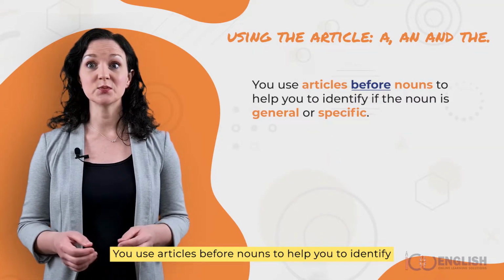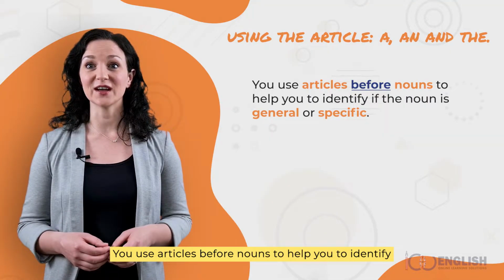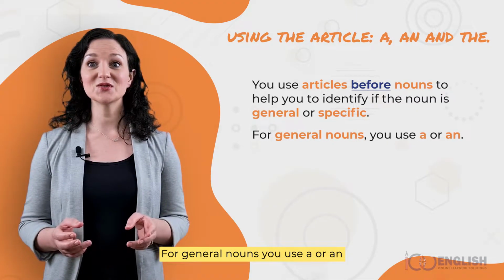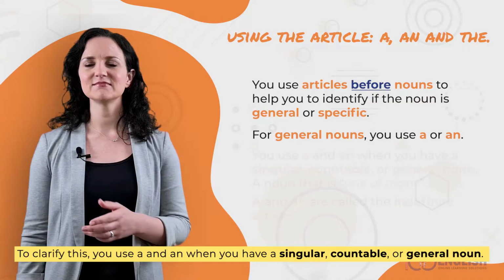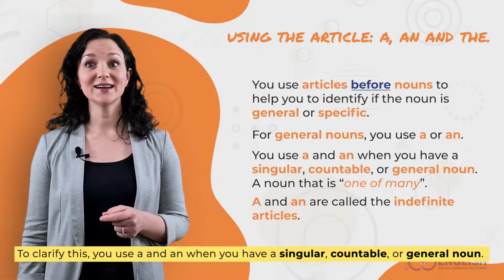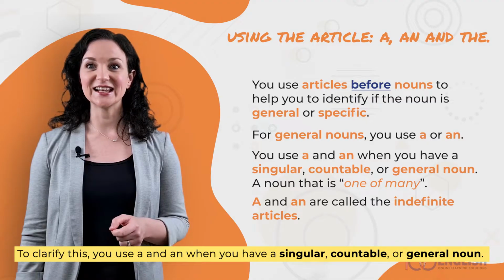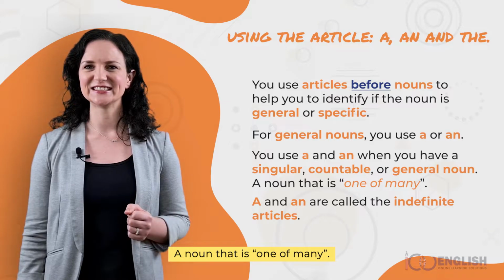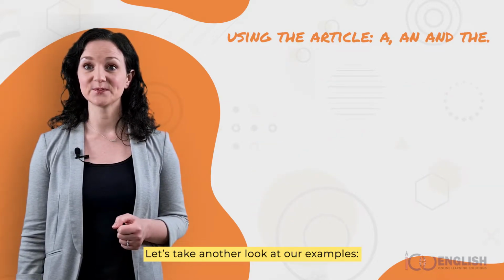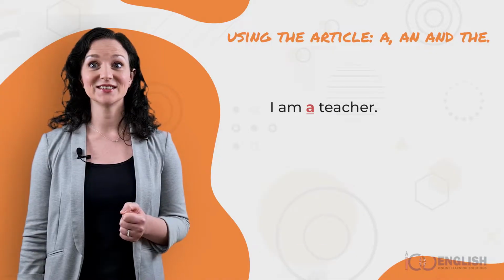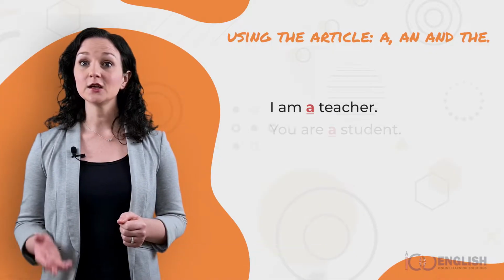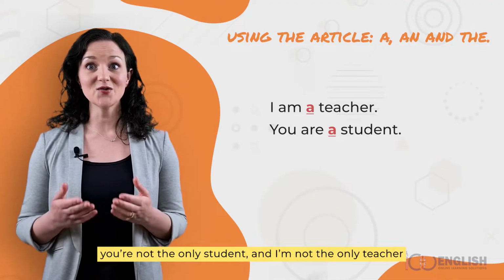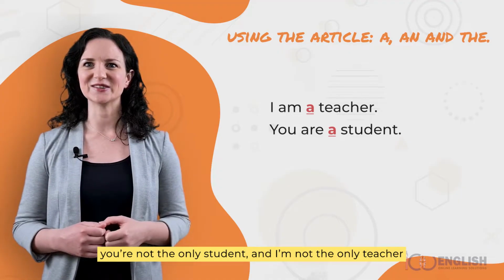You use articles before nouns to help you to identify if the noun is general or specific. For general nouns, you use a or an. To clarify this, you use a and an when you have a singular, countable, or general noun, a noun that is one of many. Let's take another look at our examples. I am a teacher. I am one of many teachers. You are a student. You're one of many students. You're not the only student, and I'm not the only teacher.